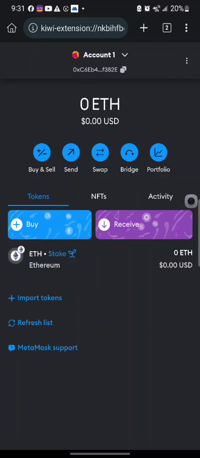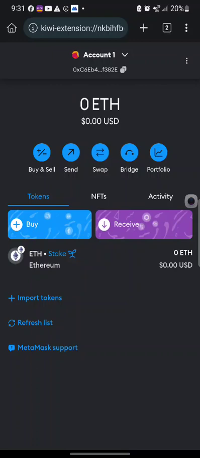An example of a network is the Binance Smart Chain network, BSC network. We have the Ethereum network. We have the Polygon network. We have the Arbitrum network. Now, all these things are networks. However, each of them has tokens. For example, you can have USDT of Ethereum, you can have USDT of Binance Smart Chain, you can have USDT of a different network. These things might look difficult, but it is not difficult at all. As time goes on, you understand it and you see that it is very easy.